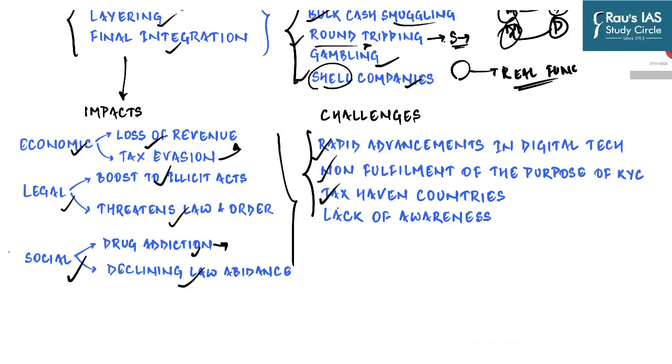Then the tax haven countries. They have long been associated with money laundering because their strict financial secrecy laws allow the creation of anonymous accounts while prohibiting the disclosure of financial information.